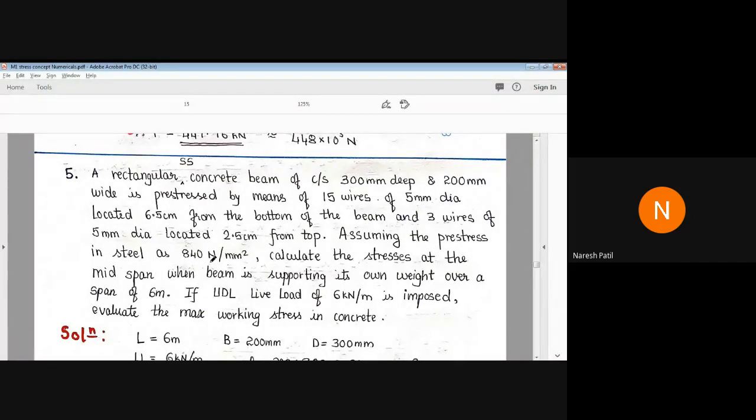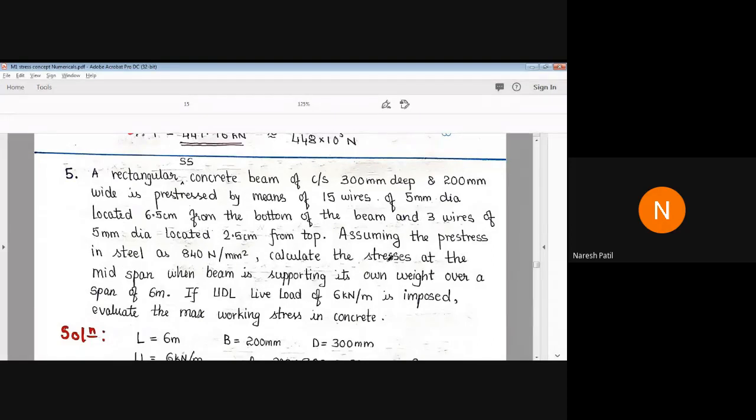See, the pre-stress is given. The pre-stress force is not given here, so you have to be very careful. P is not given here. Only the stress is given, that is 840 Newton per mm square.